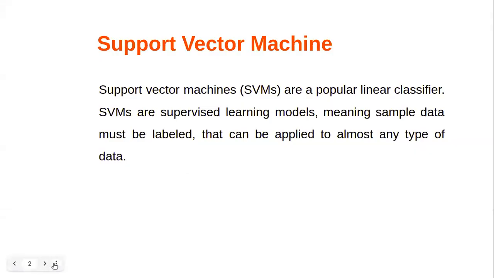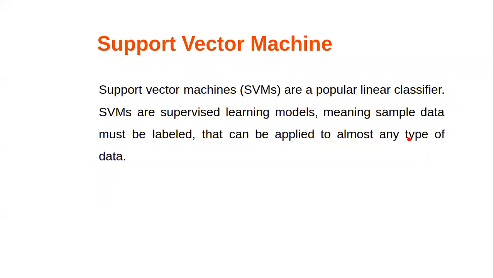So, what is a support vector machine? Support vector machines are popular linear classifiers. Machine here is not some mechanical machine. Machine means some Python program which does classification for you. SVMs are supervised learning models, meaning sample data must be labeled, so in your data set they should be labeled. Unlabeled data is subject to unsupervised learning. So it can be applied to almost any type of data.